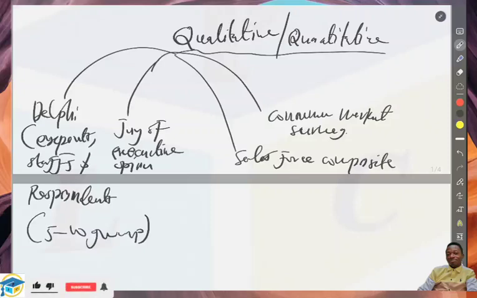So that once they get the input as information, they can direct it to the expert, so that the expert will use it to make the forecast. So this is what we call the Delphi method. It includes the expert, staff, and then respondents. So let's take note of that.